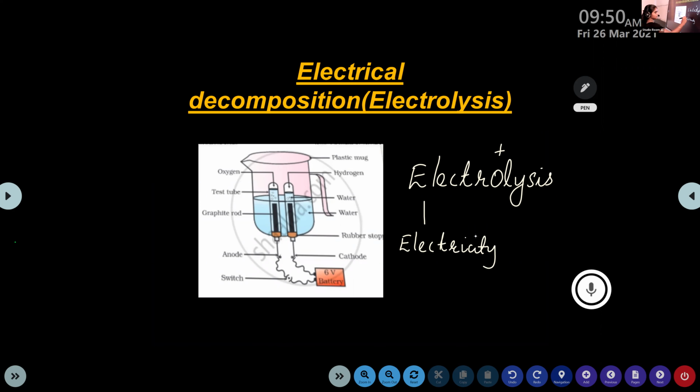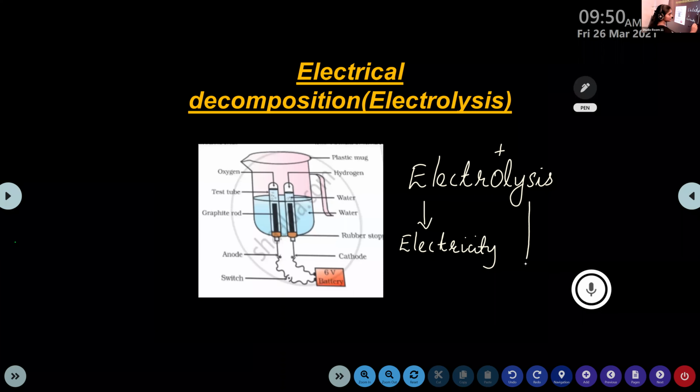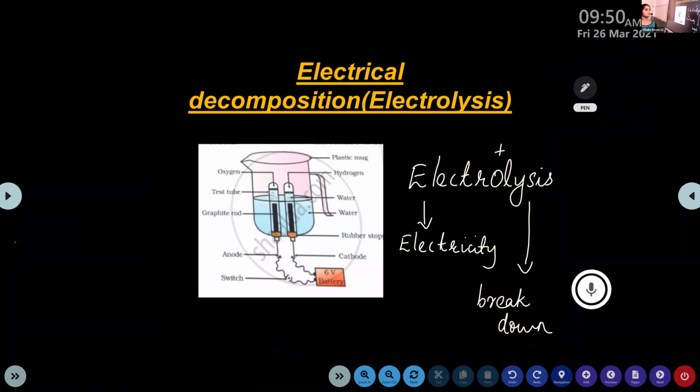Lysis means breakdown. So the decomposition reaction means breaking down a single reactant into its components, right? So using electricity, a single reactant breaks down into its components. That is electrolysis or electrical decomposition.